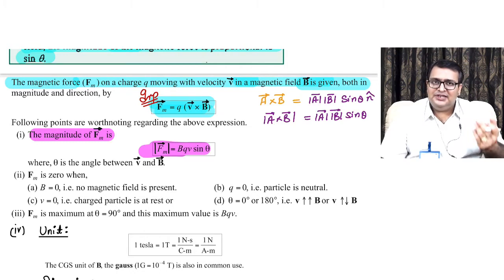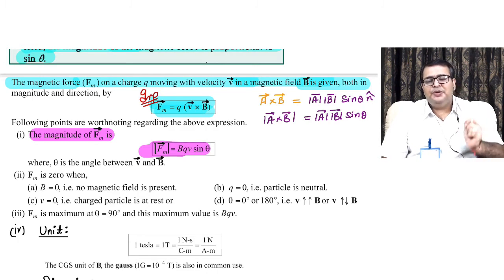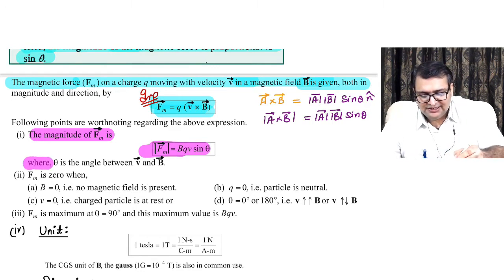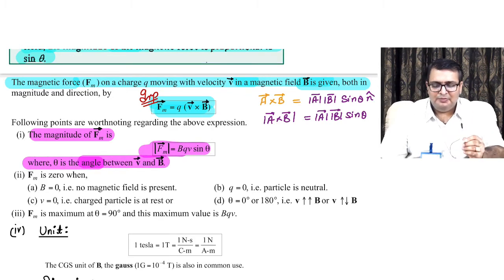And how was the direction? We're going to tell how we have to calculate the direction, right? But we know that the force was perpendicular to the plane containing the velocity vector and the magnetic field vector, right? So now theta, what is theta? Theta was the angle between the V vector and the B vector.